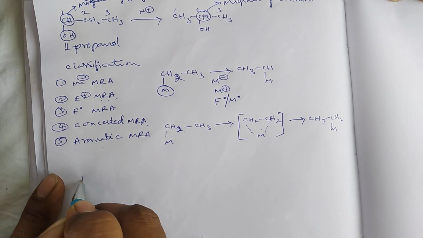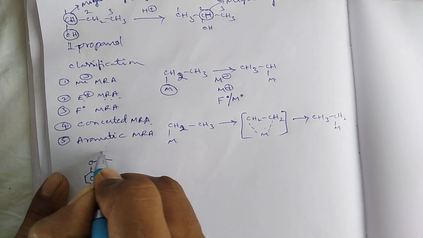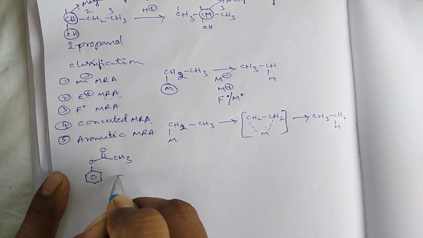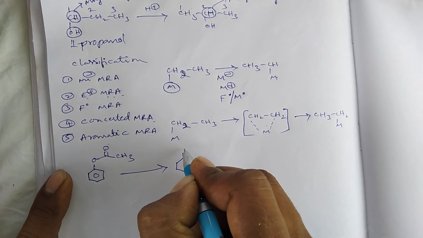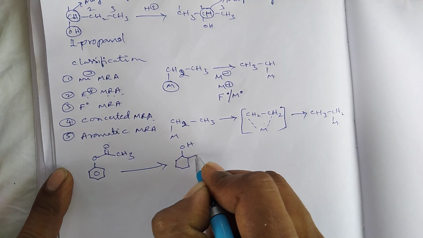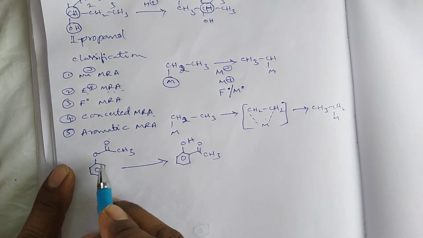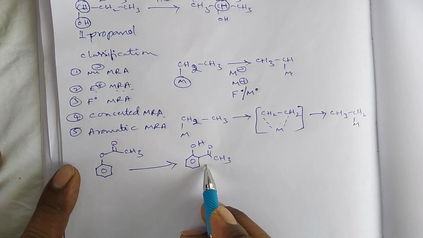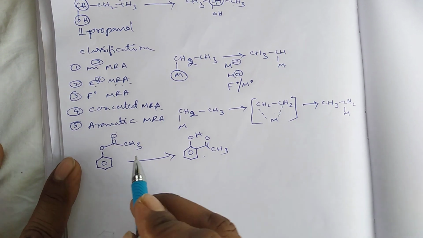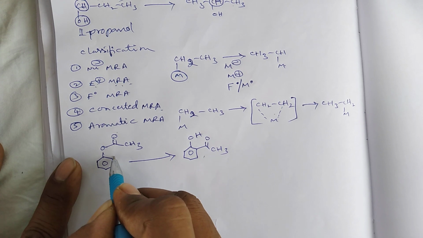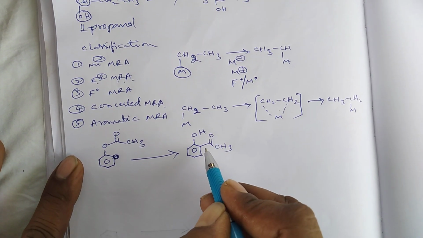For example, phenyl acetate is converted into or rearranged as CHOH and C double bond O CH3. Here the phenyl ester is converted into ortho-hydroxyacetophenone.